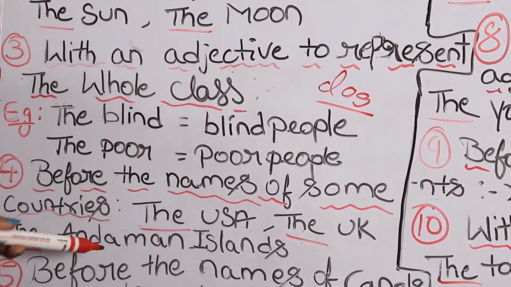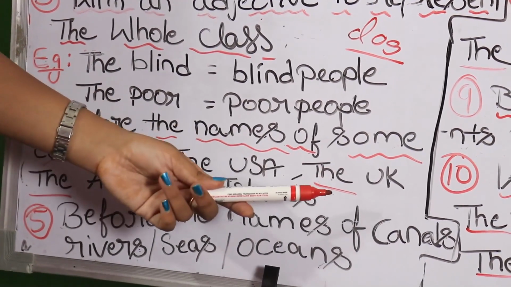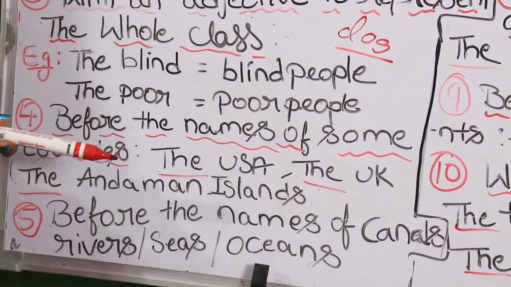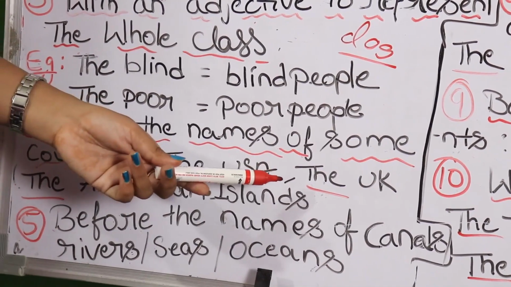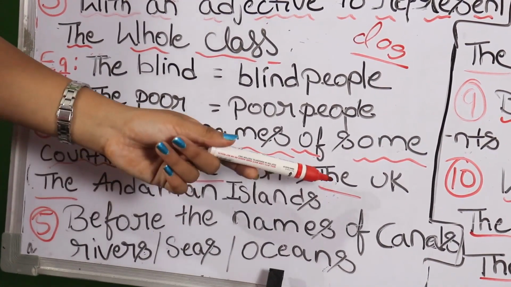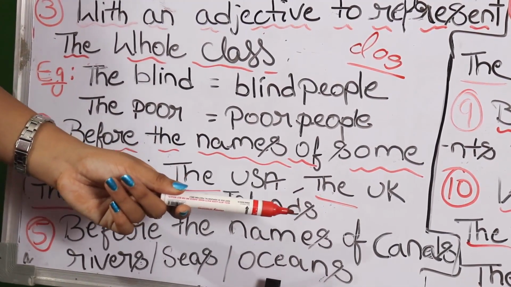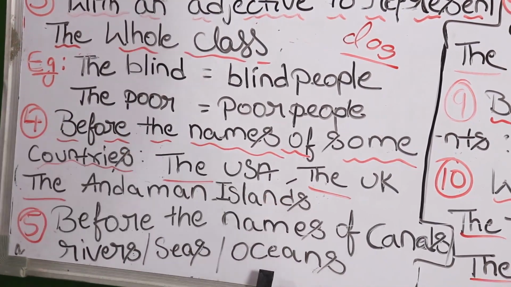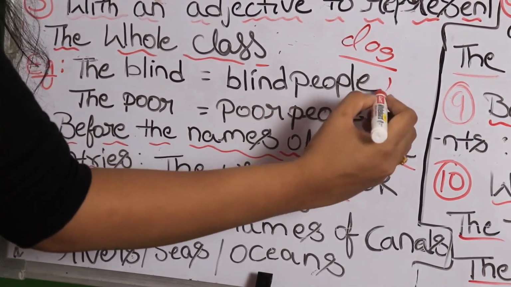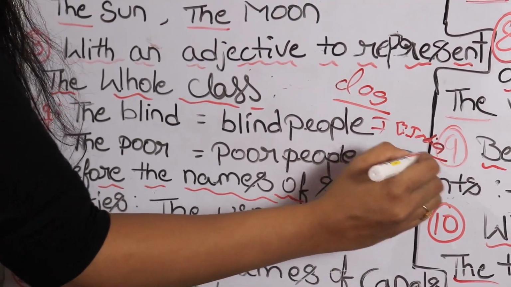Before the names of some countries but not all countries. Here the USA, the UK, but it is not the India. Why? Because it's singular, whereas here it is combined. That is the reason we use the USA, the UK. But in the case of other countries, we shouldn't use anything. There you have to use the omission of article. For example, you can say I love India, but not I love the India.